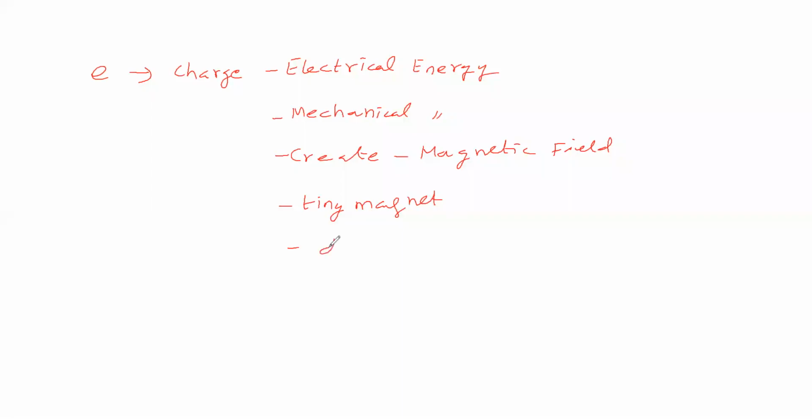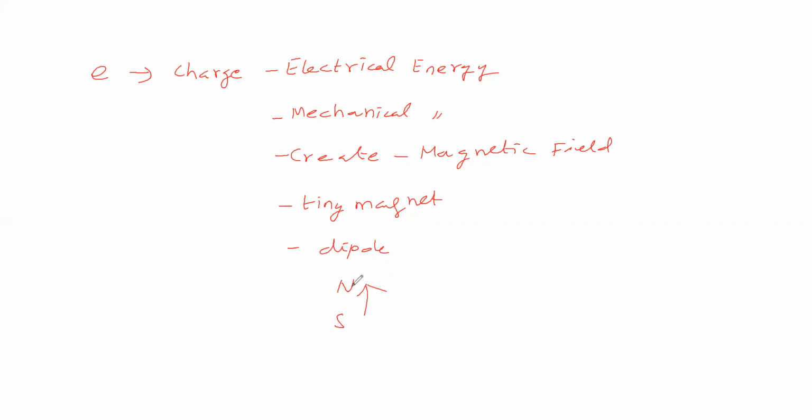Tiny magnet means it is having a dipole. Dipole means one is the south pole, another one is the north pole. So the magnetic field direction is like this. If you take one electron, it acts as a tiny magnet. Tiny magnet means it has a dipole, like this. So that electron's magnetic field direction is like this. We have shown the magnetic field direction for one electron.